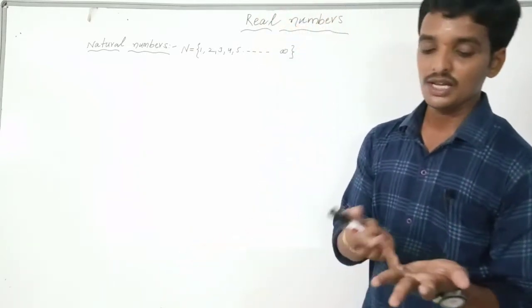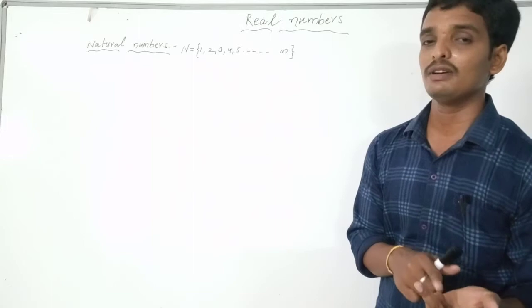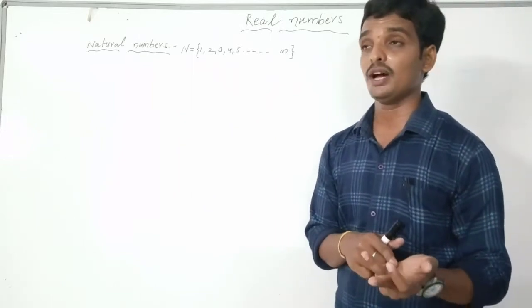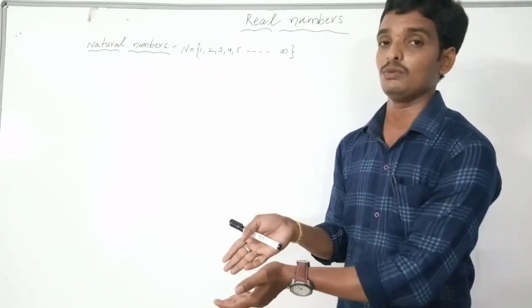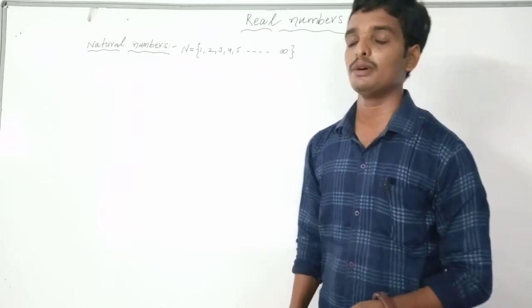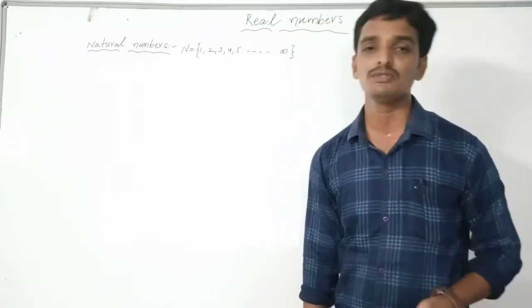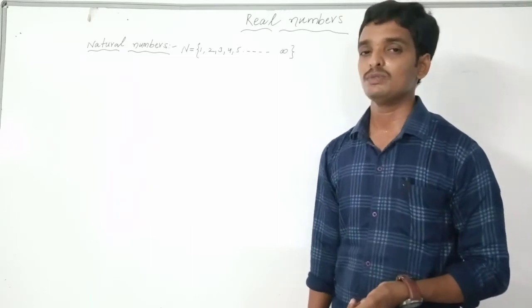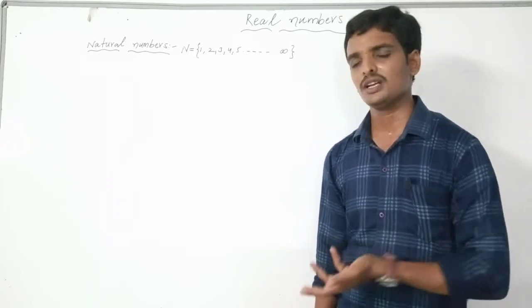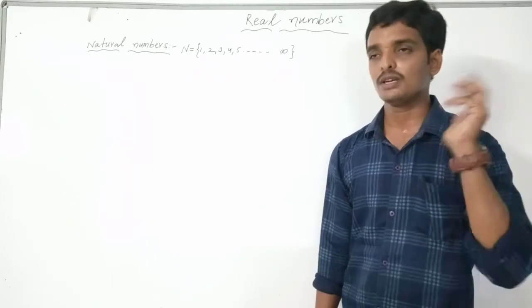The first one is even numbers. What are the even numbers? We have learned from second class, I think. What is the definition of an even number? Simply, we say they are the numbers which are divisible by 2. So you can tell the definition, and you can tell me the examples.